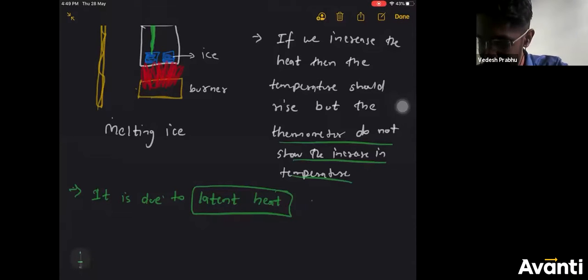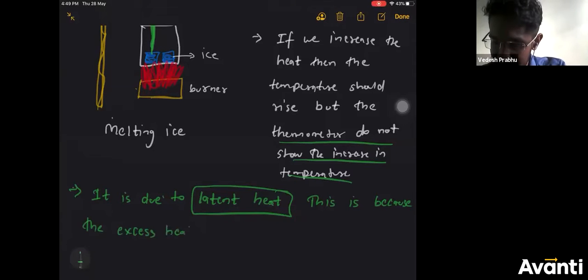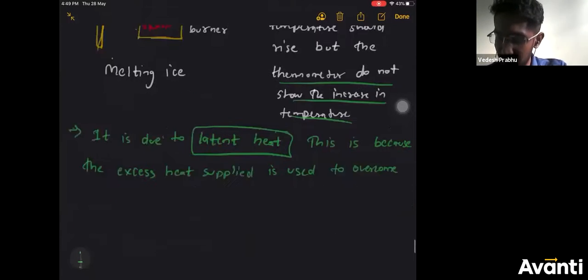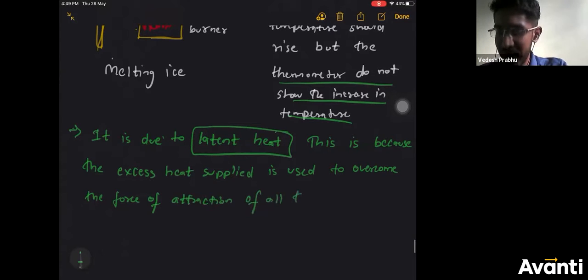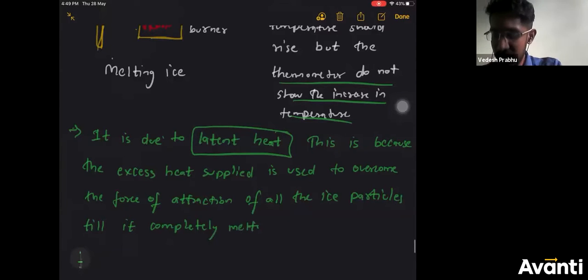Watch carefully. This is because the excess heat supplied is used to overcome the force of attraction of all the ice particles till it completely melts and forms water.